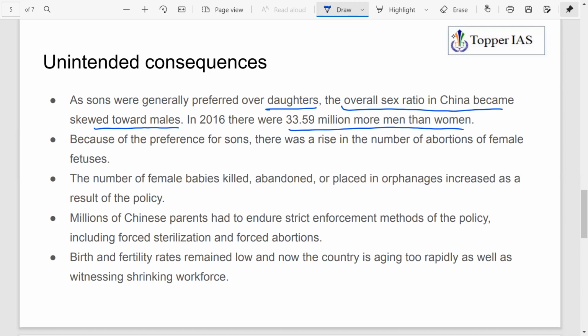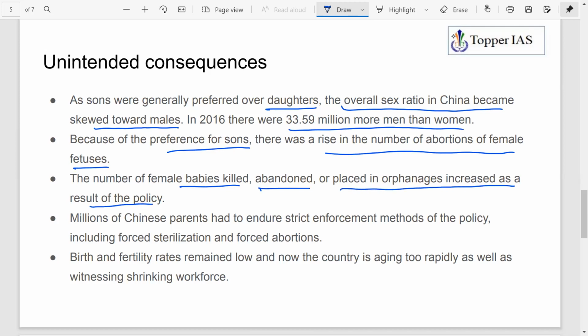Because of the preference for sons, there was a rise in the number of abortions of female fetuses. So that is a social issue. Then the number of female babies killed, abandoned, or placed in orphanages increased as a result of the policy, because it was mandated that only one child should be there. Then millions of Chinese parents had to endure strict enforcement of the policy, like forced sterilization and forced abortions, and birth and fertility rates remained low.